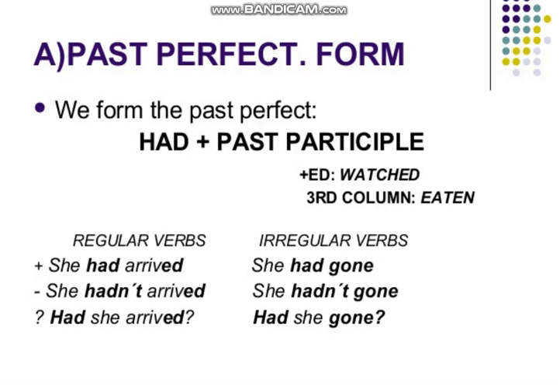As you can see in the example, on one side we have regular verbs, while on the other side we have irregular verbs. As you know, among the different types of verbs we have already discussed regular verbs and irregular verbs. Regular verbs are those verbs whose second and third forms we make by just adding ed. As you can see, arrive is the first form, arrived is the second and third form, so we have just added ed with it.